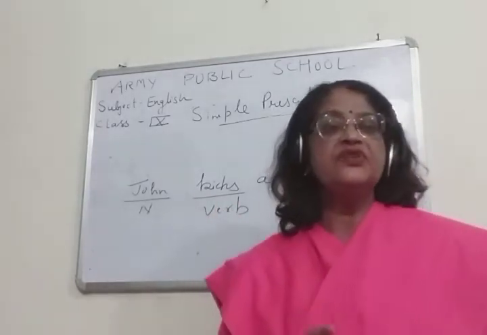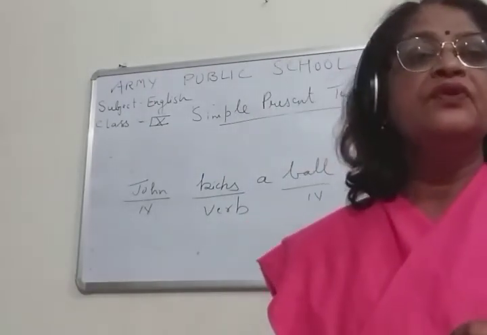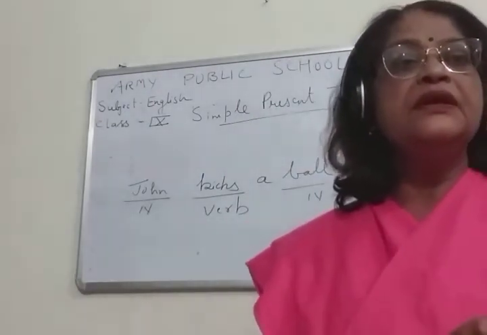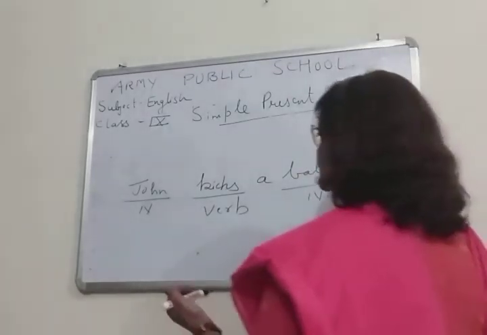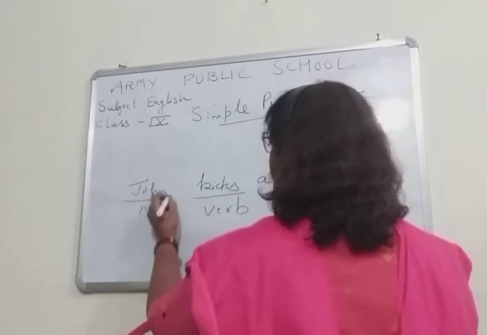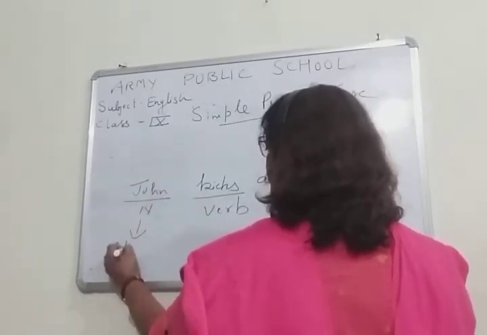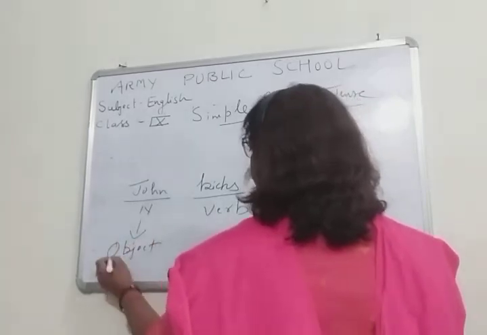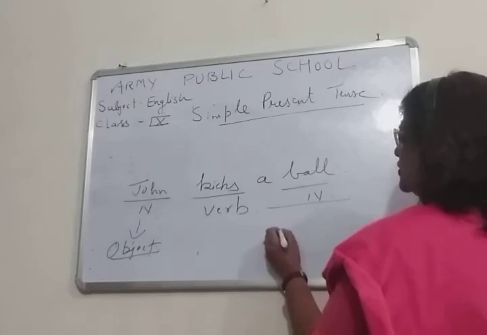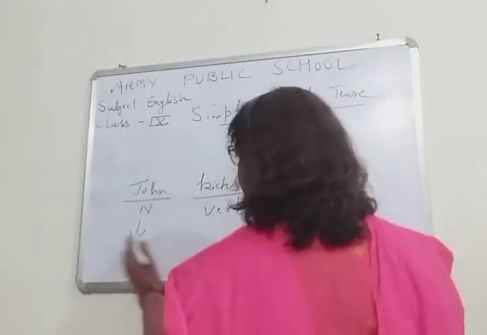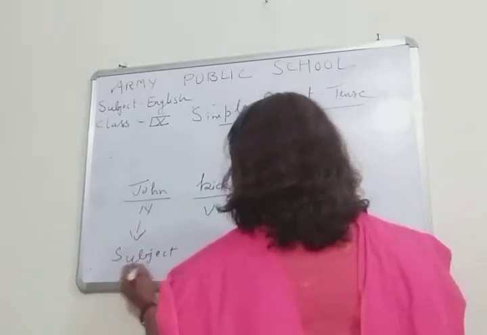And then children, you have to see two things. You have to see either a noun or pronoun which comes before the verb. Noun or pronoun which comes before the verb is known as subject. And noun or pronoun which comes after the verb is known as object.